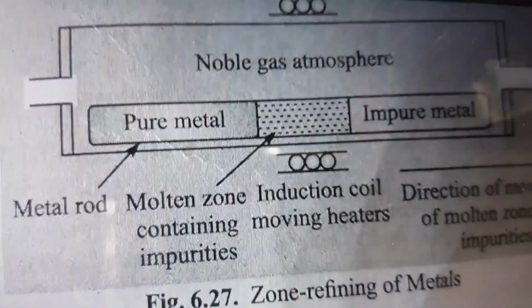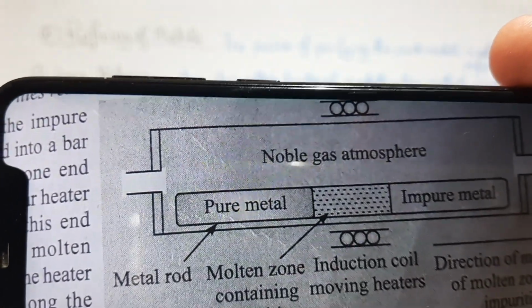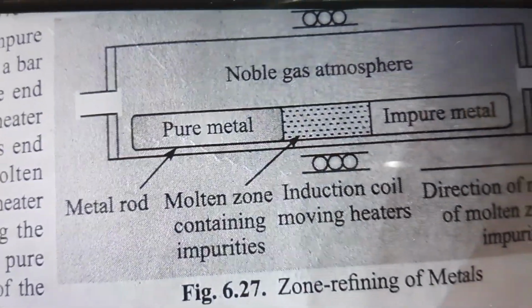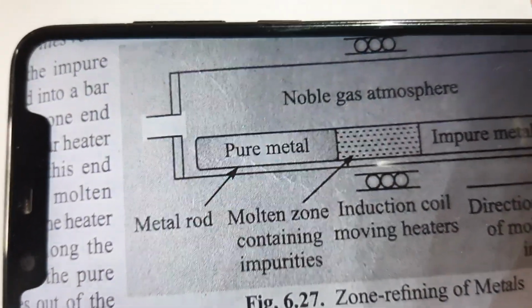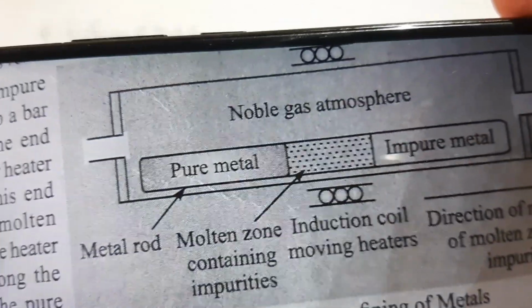So the metal near the heater melts. As the heater moves forward, the pure metal crystallizes out of the melt while the impurities pass into the adjacent molten zone. The process is repeated several times until the impurities are completely swept into one end of the rod, which is finally discarded.